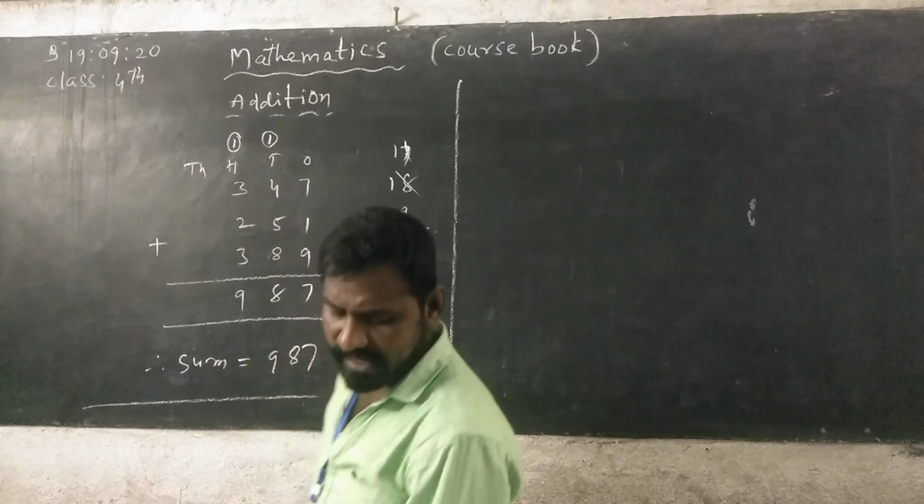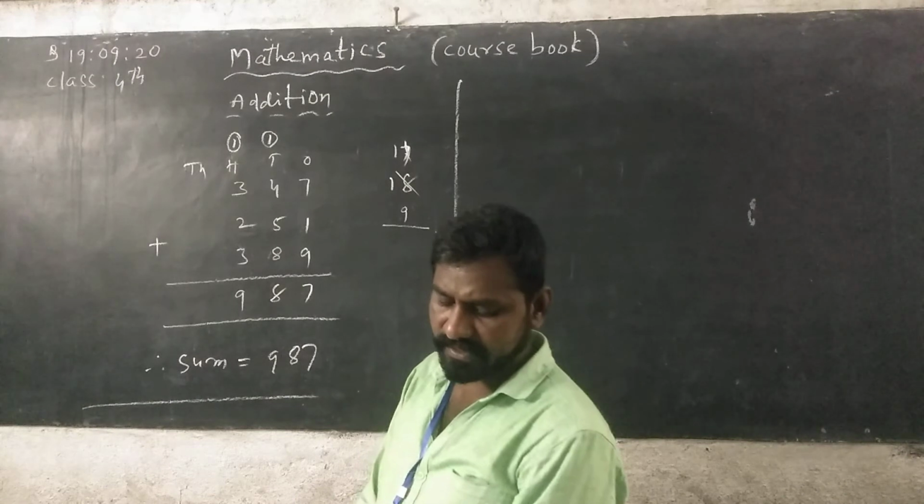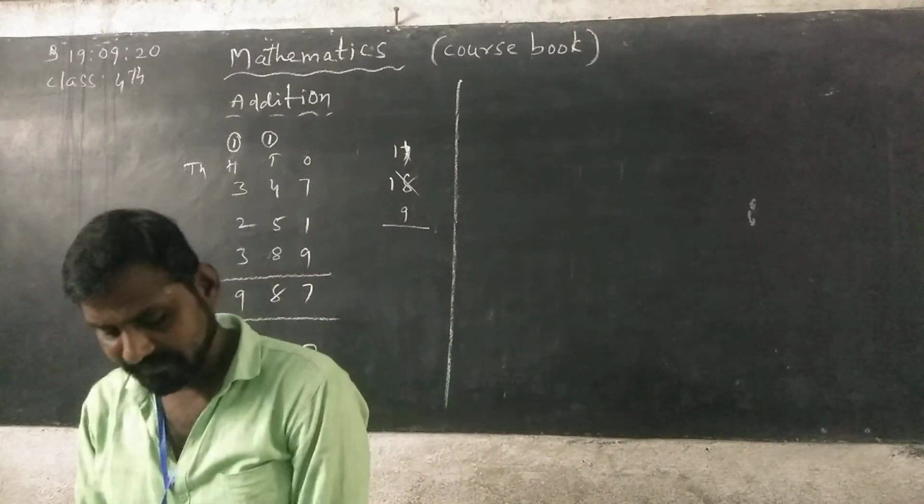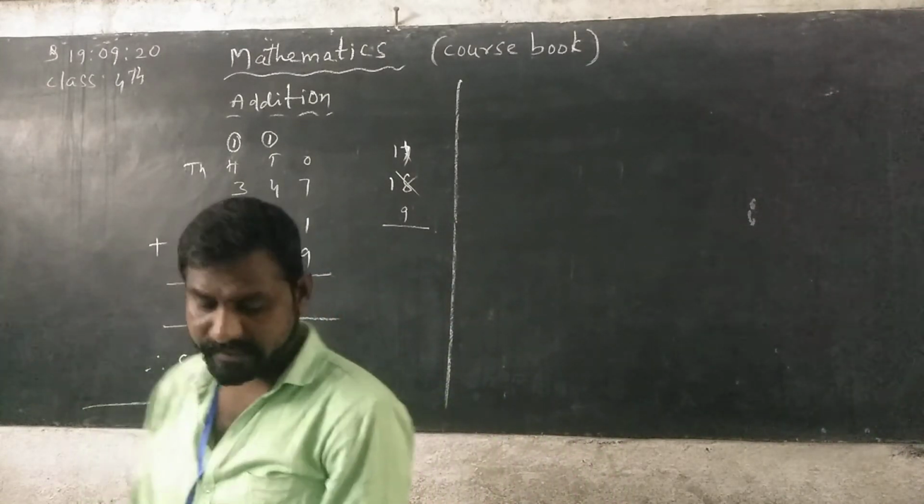Now next, addition of 4-digit numbers without regrouping. Okay? See here.